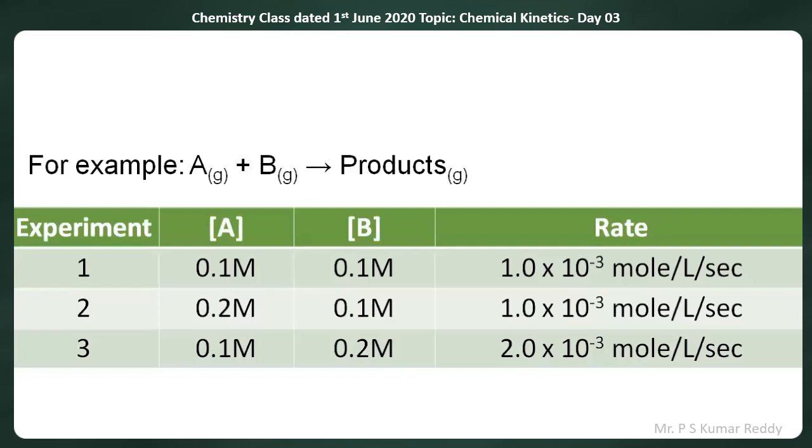In the same way, the third experiment is done. Now the concentration of A is kept constant and the concentration of B is doubled. Now the rate of reaction is 2 × 10^-3 moles per liter per second.